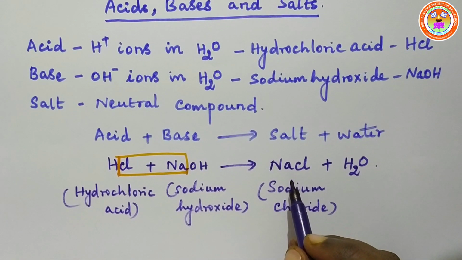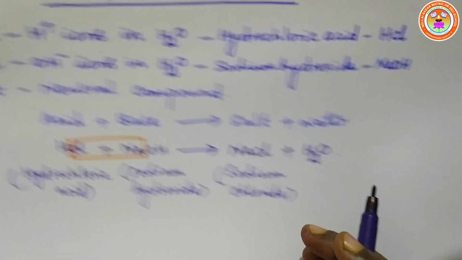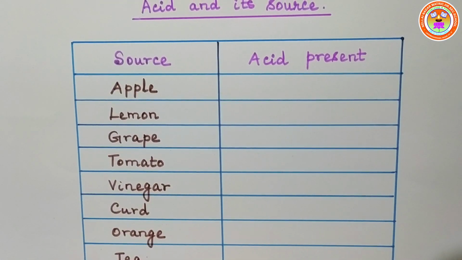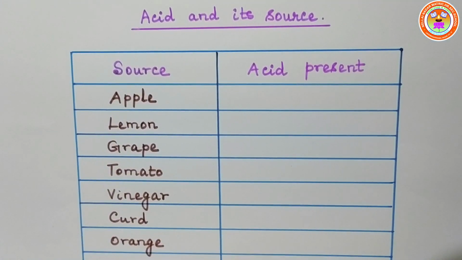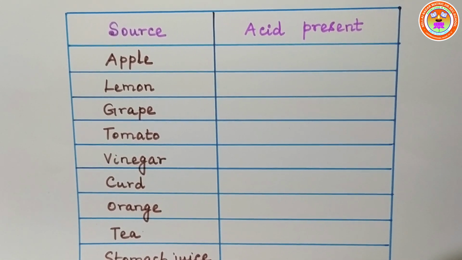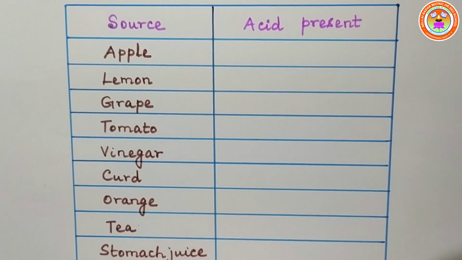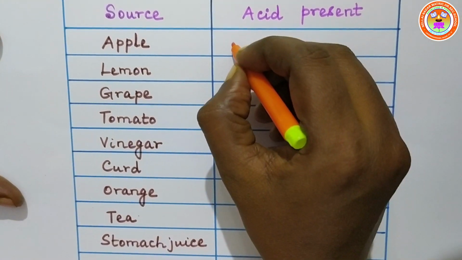Now, we are going to see the various types of acids present in the fruits we take in our daily life. Acids and their sources. See, apple. Apple has got malic acid in it.